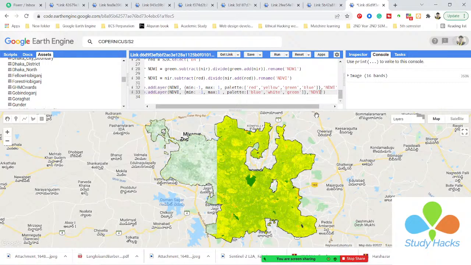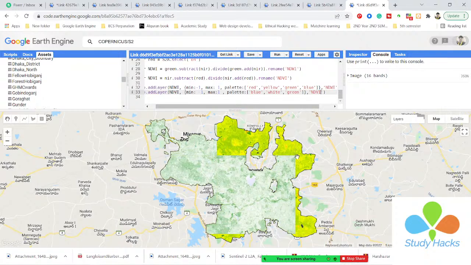Okay, so I simply click on the Inspector, and I click on any green pixel.